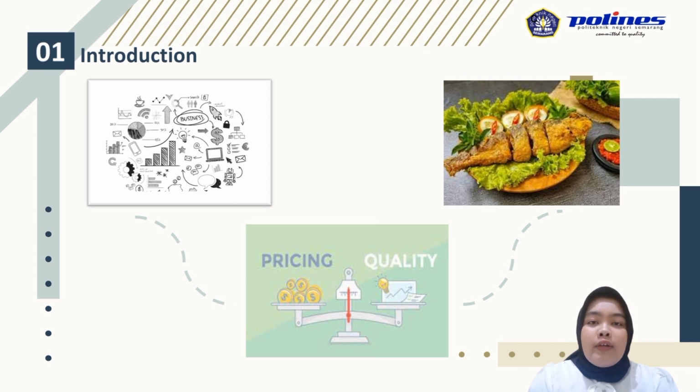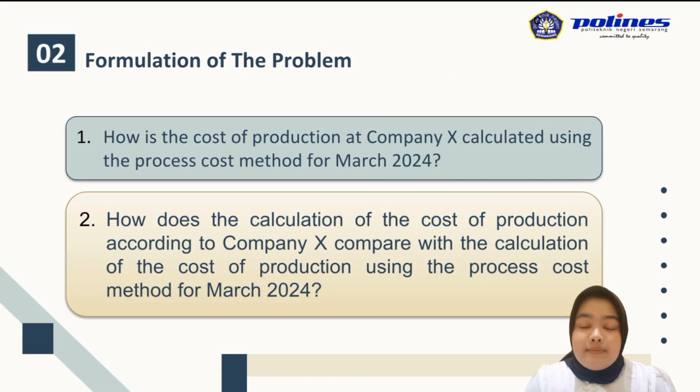Company X is a manufacturing company that produces processed milk fish such as Presto milk fish and milk fish brains. In calculating the cost of production, Company X still uses the simple calculation, namely the total cost incurred divided by the number of products produced. Therefore, it is necessary to evaluate the calculation of the cost of production carried out by Company X. Company X is a manufacturing company that produces products in bulk. The appropriate calculation of the cost of production is the process cost method.